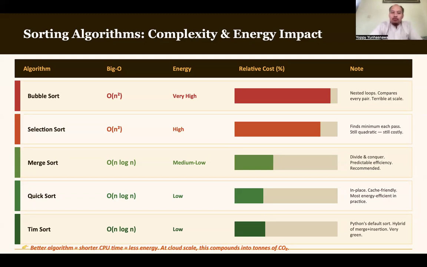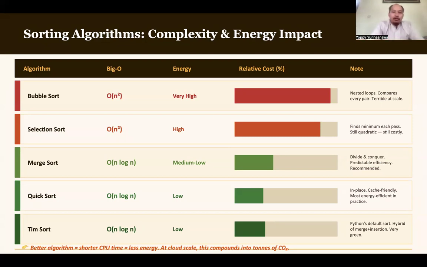We have bubble sort, selection sort, merge sort, quick sort, and Tim sort. Each sorting algorithm has a different complexity, usually written in big O notation, because different algorithms have a different number of steps.